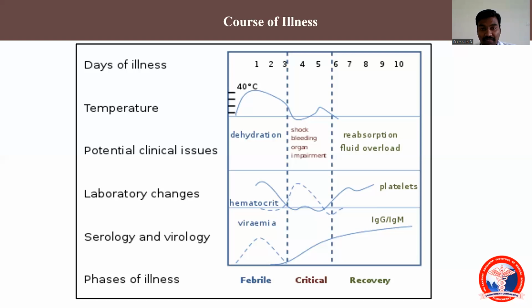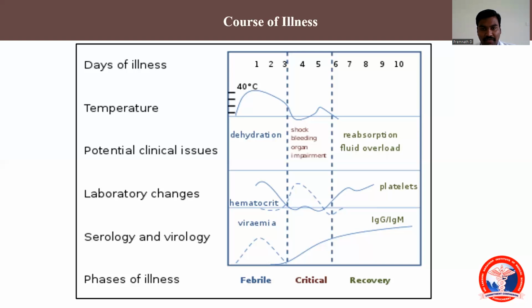When we test for antigens by methods like RT-PCR or ready-made kits, the NS1 antigen kit is a ready-made kit where you can diagnose infection within a few minutes. In this stage, such investigations which test the antigen level will be positive. So this is called the febrile phase.